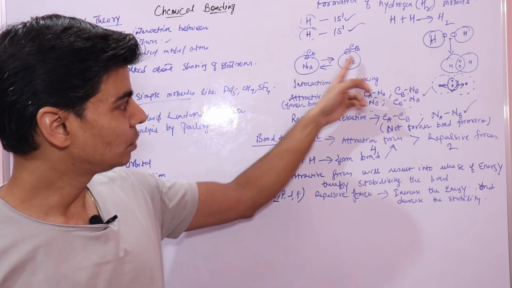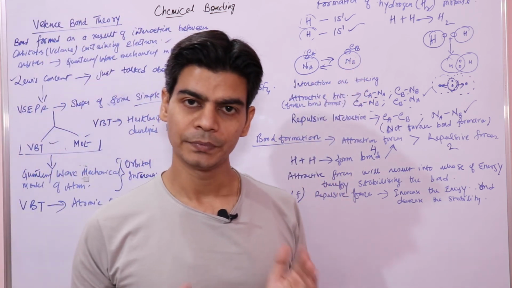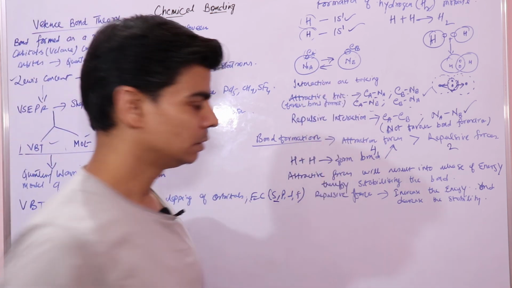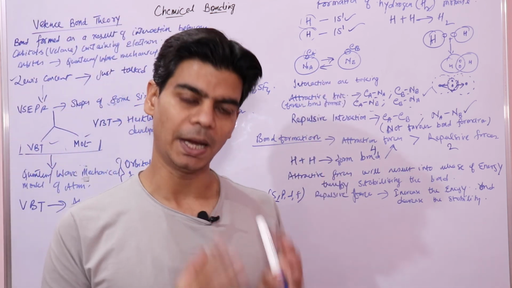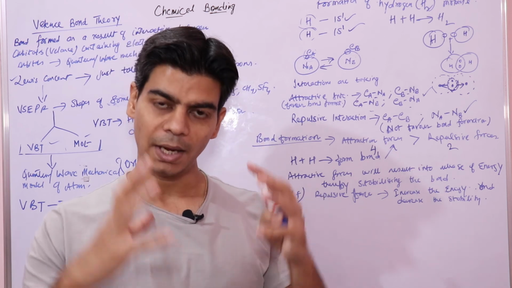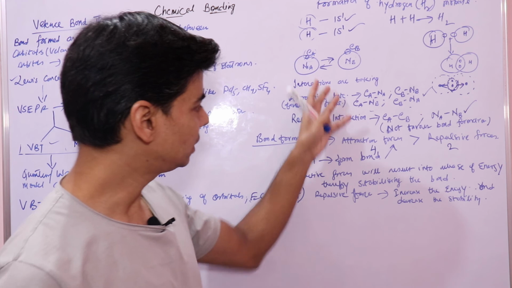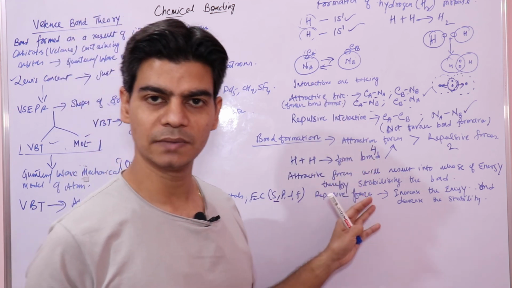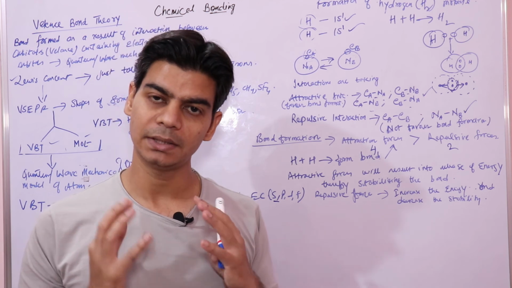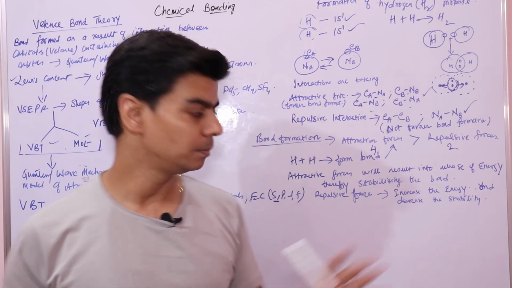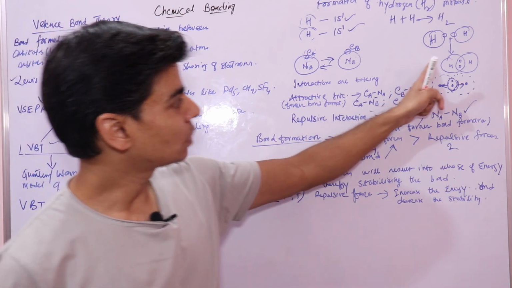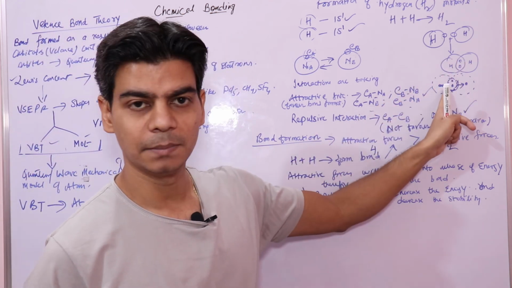So when these two hydrogen atoms approach one another, at one point the attractive interactions will balance the repulsive interactions, they are exactly equal, and at that point the bond formation will result. It is at that point, when both these forces balance each other, that the orbital interaction is actually taking place.